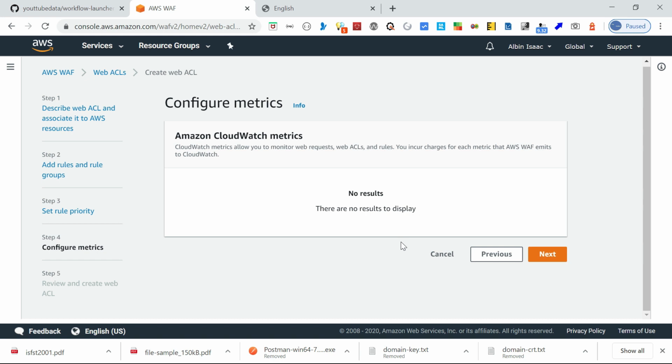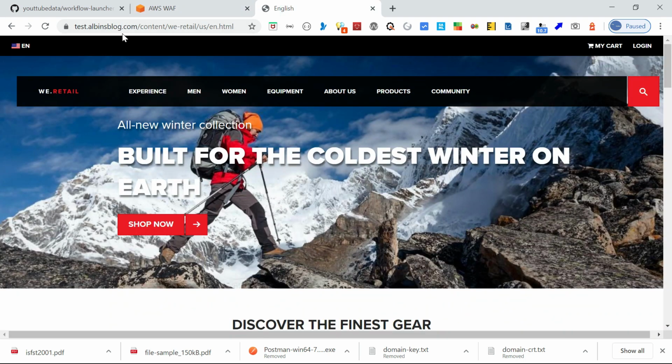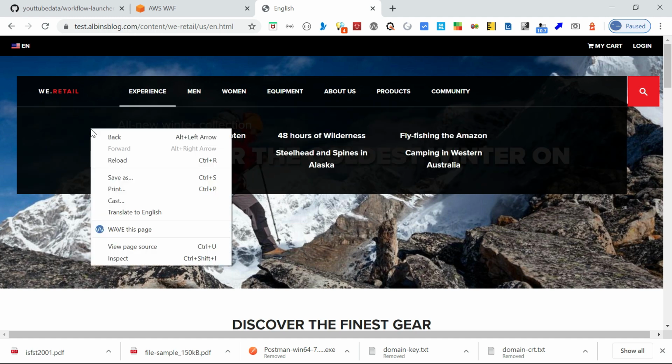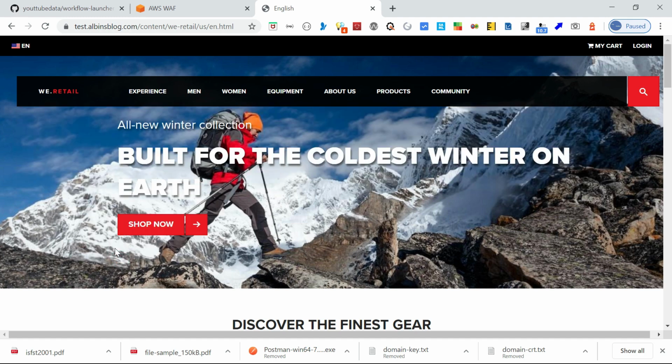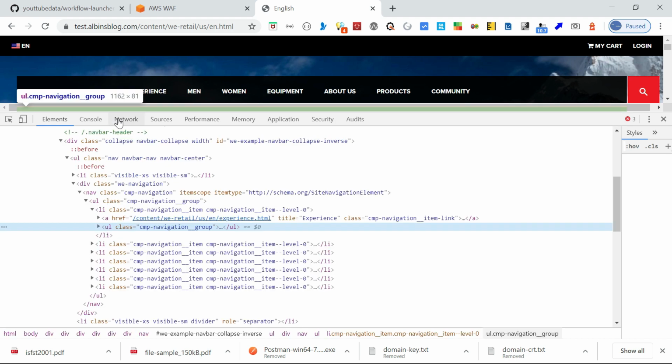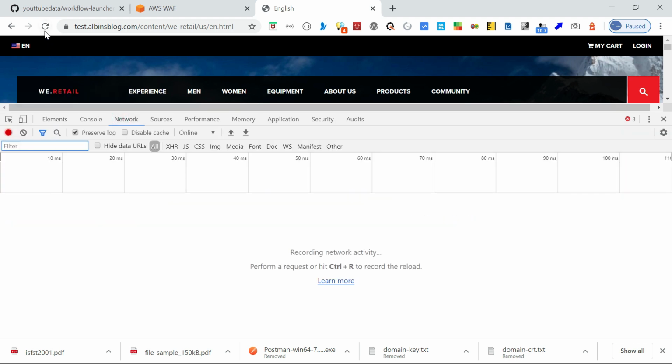Okay, let us move on to the demo. I have a website enabled through CloudFront. This is my website, test.albinsblog.com. If you see, this is enabled through CloudFront. The request is coming via CloudFront.